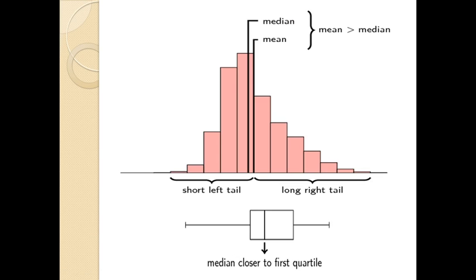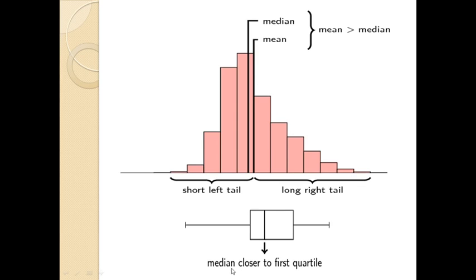See in this diagram, this is the mean. Here the mean is greater than the median. At the left hand side it has a short tail, and at the right hand side it shows a long tail. That means it indicates that at the left hand side a smaller number of observations fall, and at the right hand side of the mean a large number of observations fall.